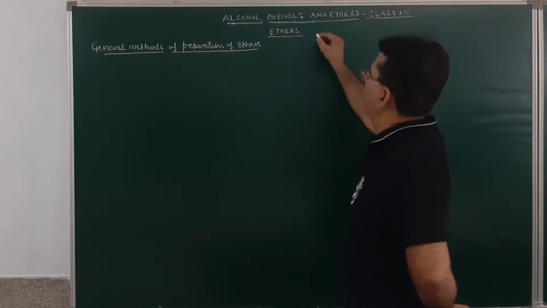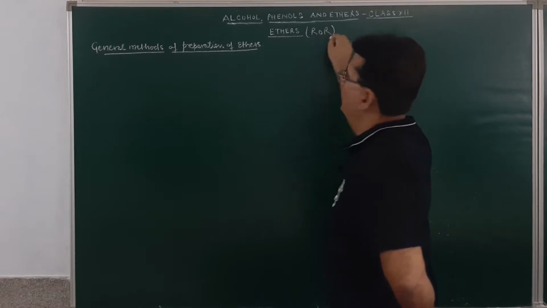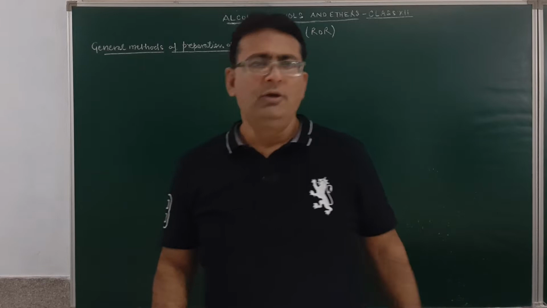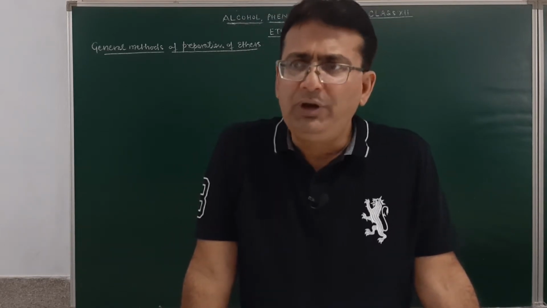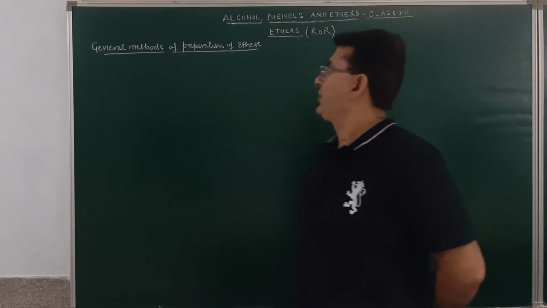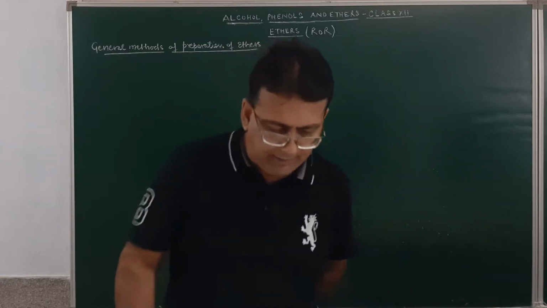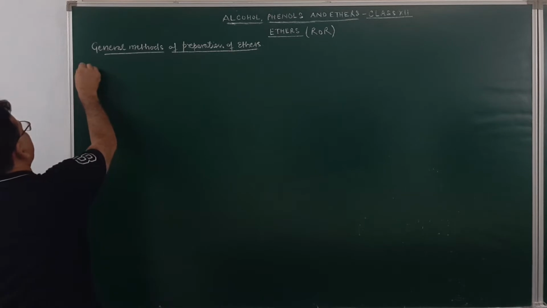As you all know, ethers are represented as ROR. Regarding the nomenclature, isomerism and electronic structure, we have done that in the introduction of this chapter. Today, we start our discussion with the general methods of preparation of ethers. The first method of preparation of ether is by dehydration of alcohols.